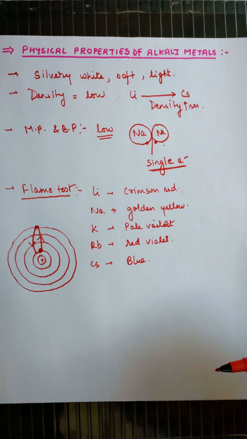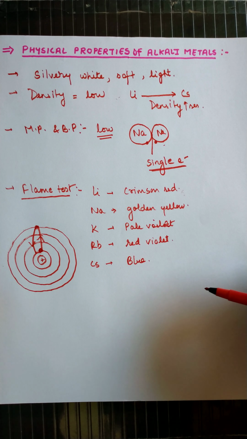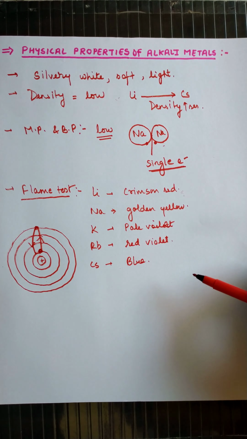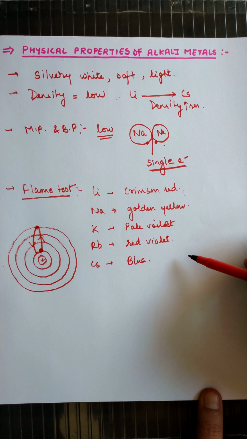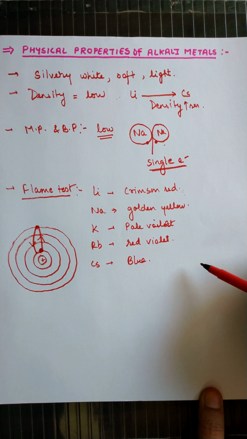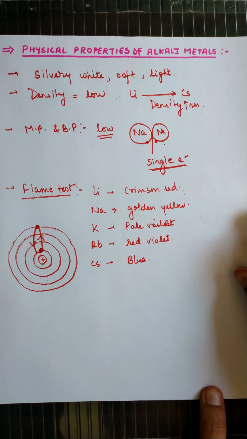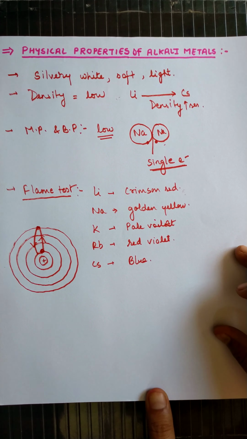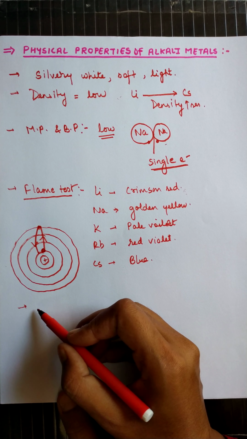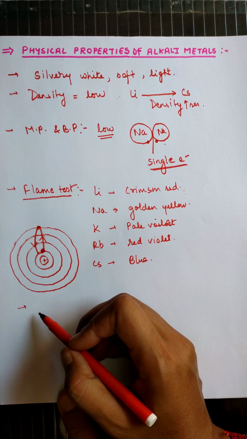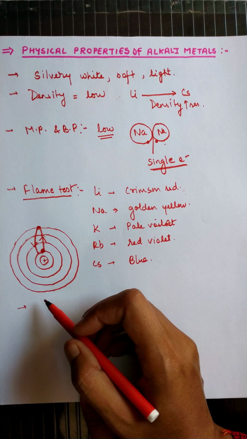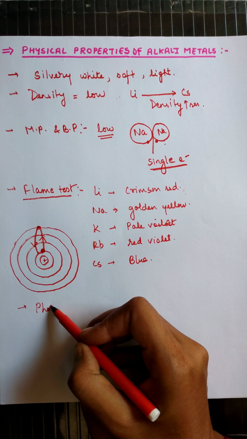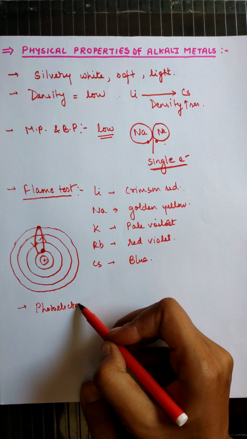So different alkali metals give different colors to the flame. We can also detect the color of the flame by flame photometry and atomic absorption spectroscopy. Now the next physical property: since the alkali metals are highly electropositive, they are used in photoelectric cells also.